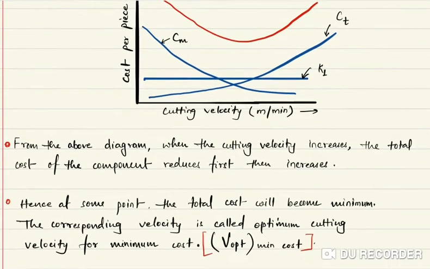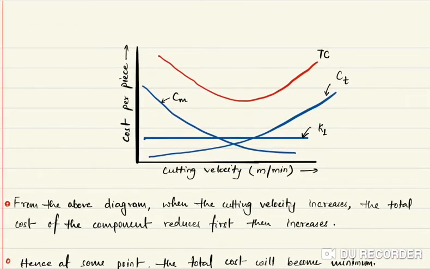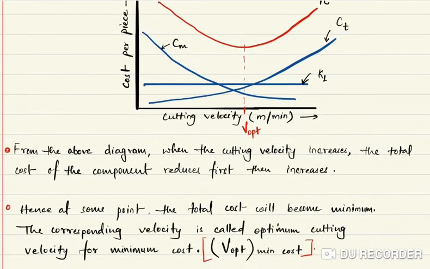So we can see that the total cost of the component is reducing first and then it is increasing. First it is going down and then it is increasing. So obviously we are getting a minimum value at some point. At which point, at which velocity? This velocity is known as, if we can denote, this is V optimum. This is the optimum cutting velocity at which we are getting minimum cost. This is the minimum cost.